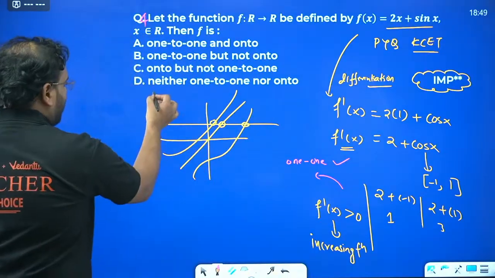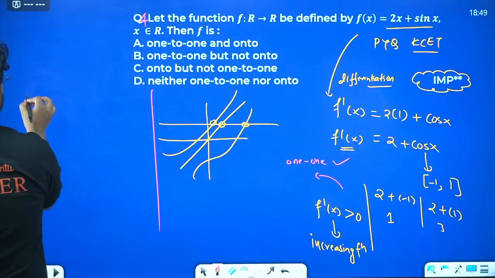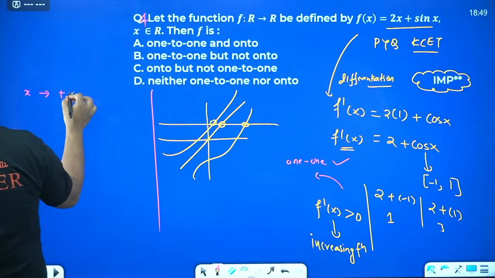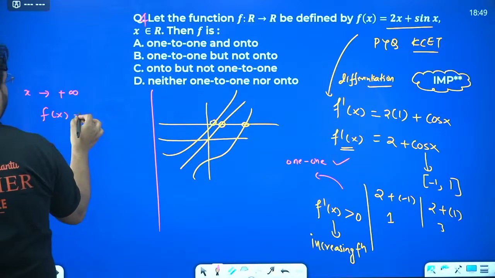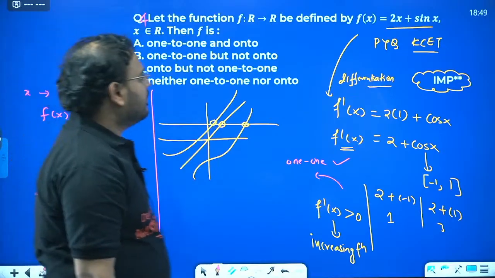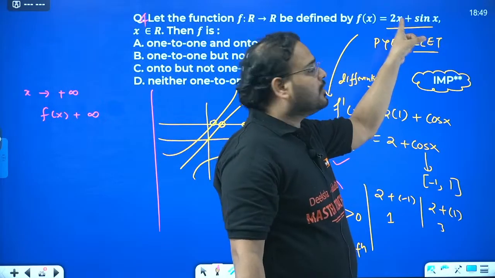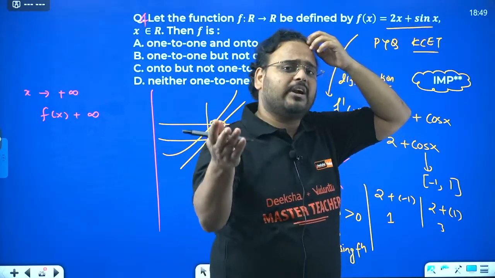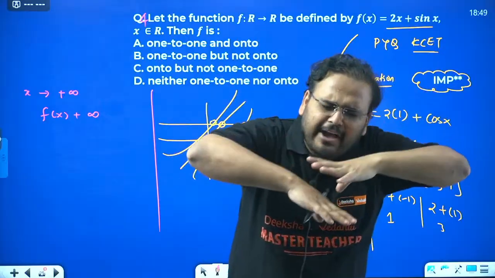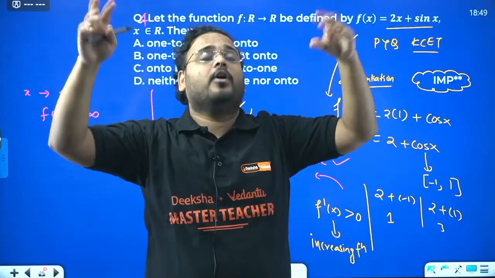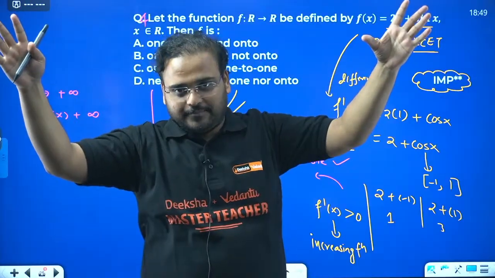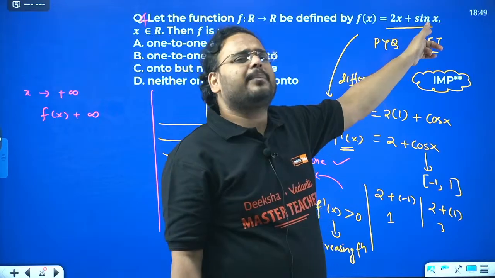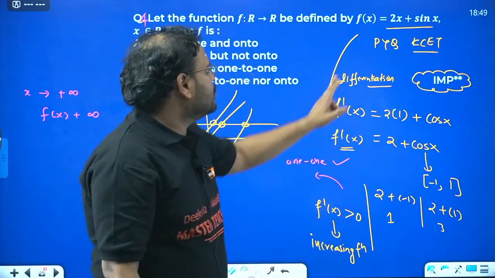Now what about onto? Onto is more interesting. Have a look. In the function, I take x to plus infinity. f(x) should also go to plus infinity only. Check. If I put x as infinity, what happens? 2 into infinity, infinity only. And sin x is something between -1 and 1. So infinity means a very big number. Let's take 1 lakh, or let's take 10 lakh. 10 lakh into 2, 20 lakh, plus 1 or -1. What happens? Close to 20 lakh only. So this is again a very big number.